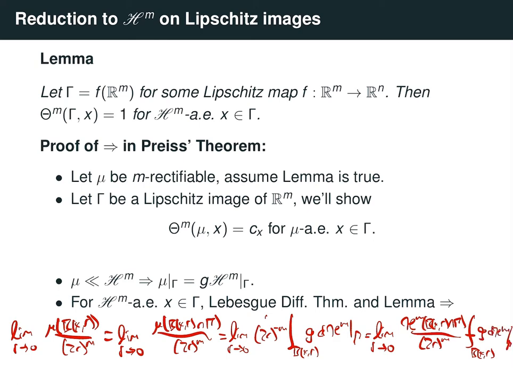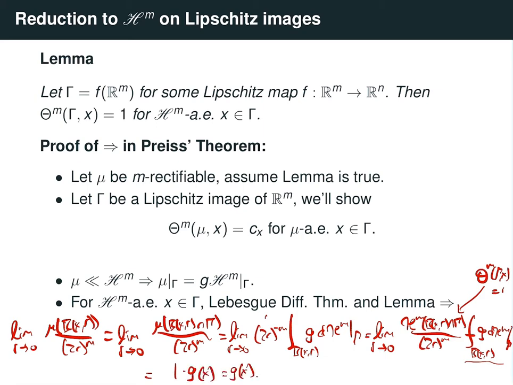Okay? But now, almost everywhere, I know that this ratio, so notice that this is just h_m of gamma at x, which is equal to 1 almost everywhere. And then this average integral, by the Lebesgue differentiation theorem, I know that almost everywhere, this is just going to converge to g at x. So this equals 1 times g of x. So this is equal to g of x.